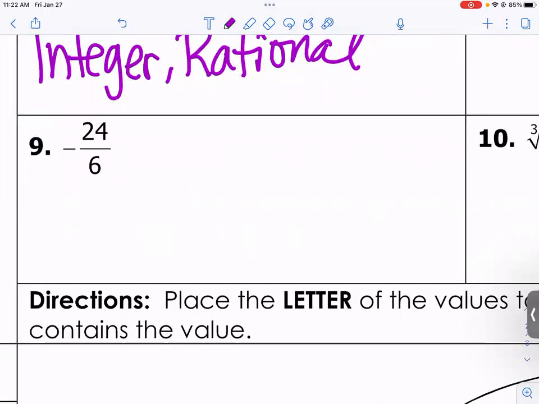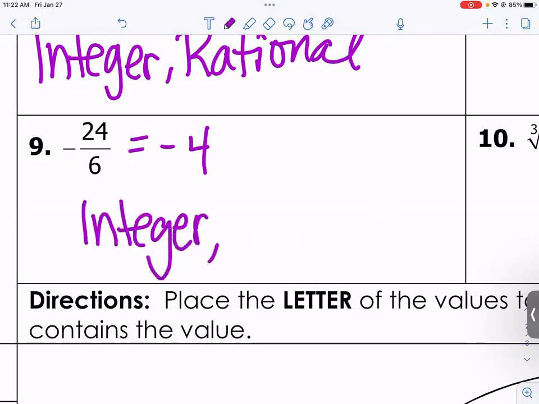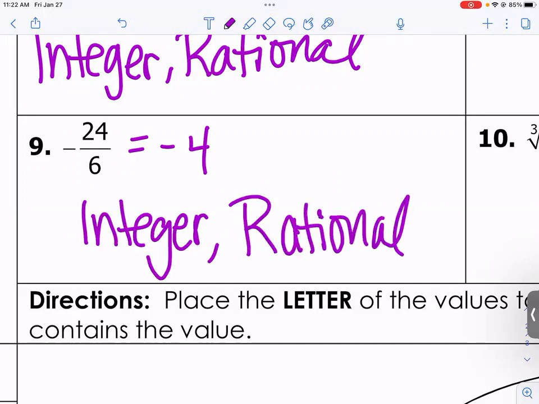Negative 24 over 6, sweet, it's a fraction. But it's a fraction that we can actually reduce down to negative 4. So because it's actually negative 4, yes, we can put it in the integer bucket. And if it's in the integer bucket, then it's also rational.